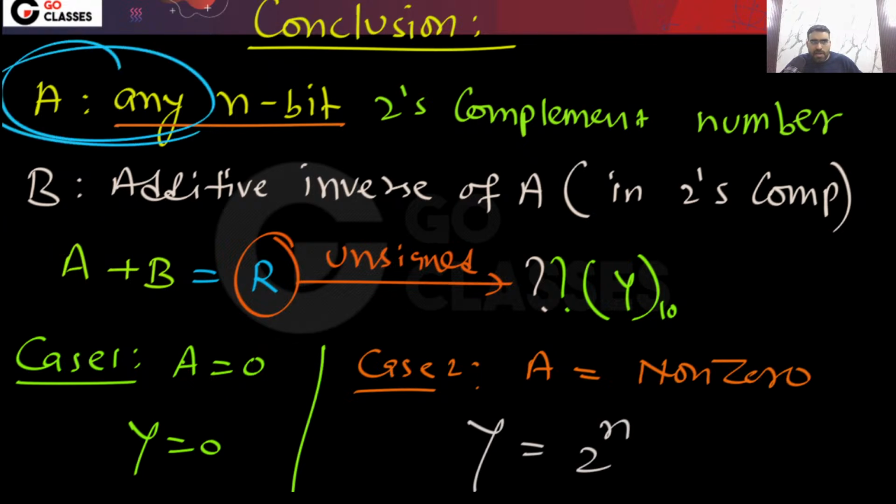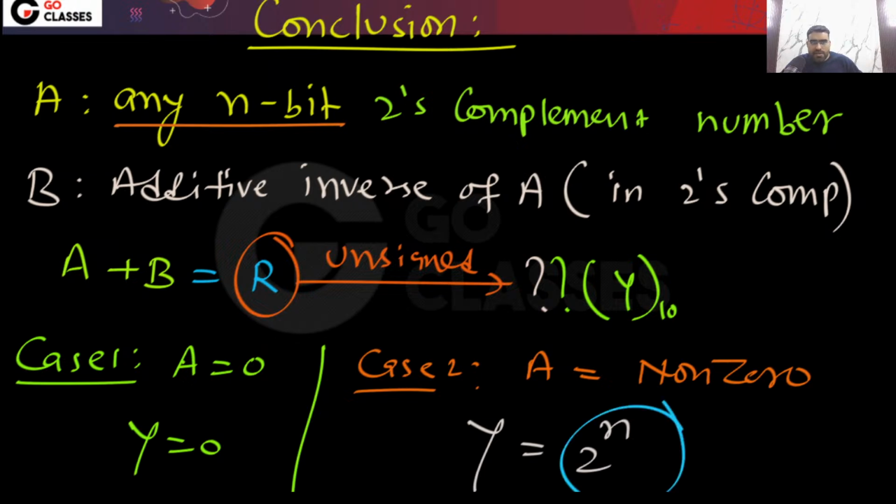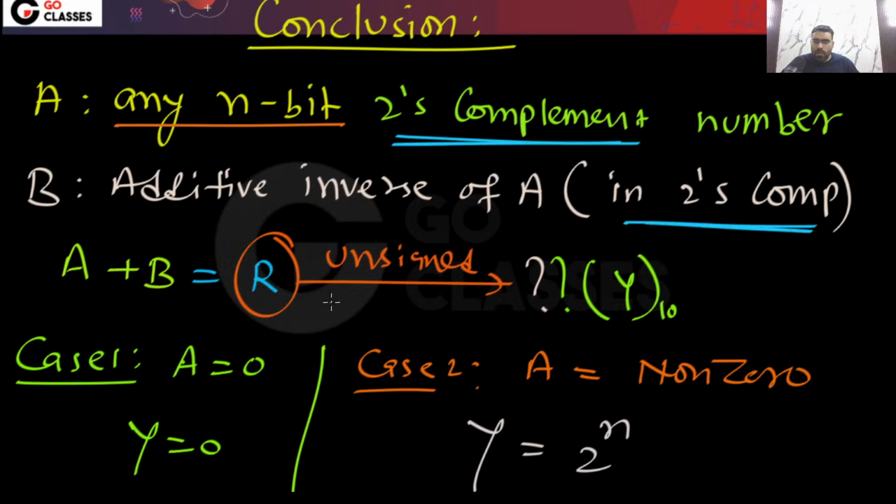Okay, this number a plus the additive inverse of a, they are giving you 2 power n. This is the property of 2's complement: if all the numbers are in 2's complement, then if you add any 2's complement number to its additive inverse, the result you are getting is 2 power n. Okay, that is always 2 power n.